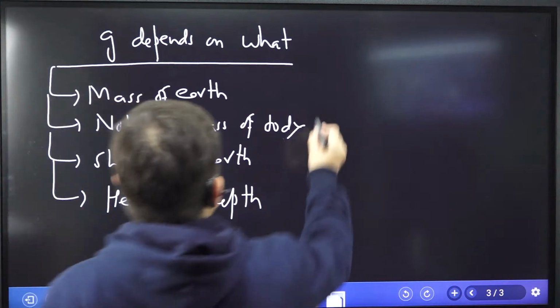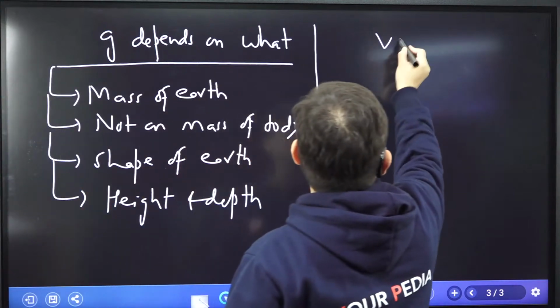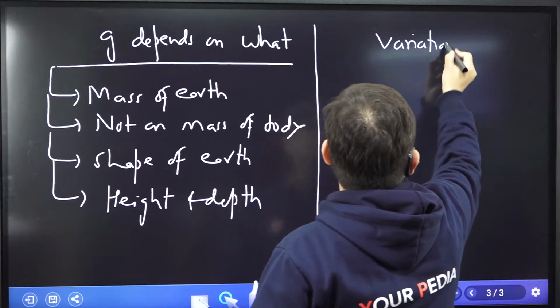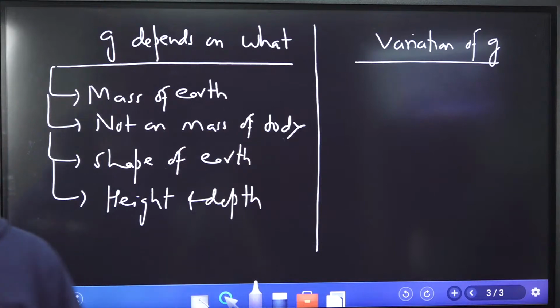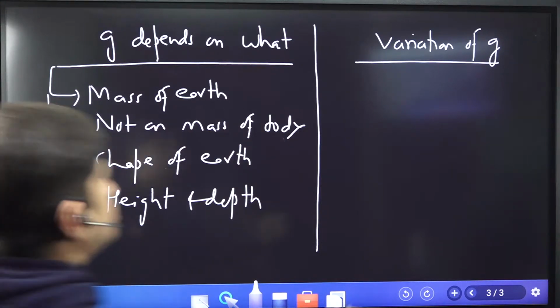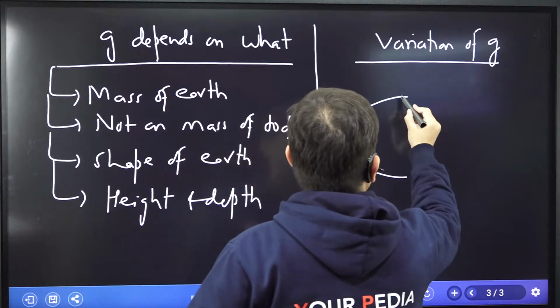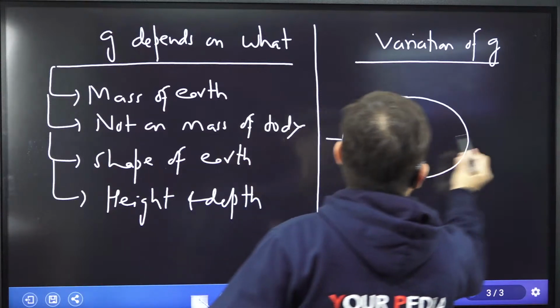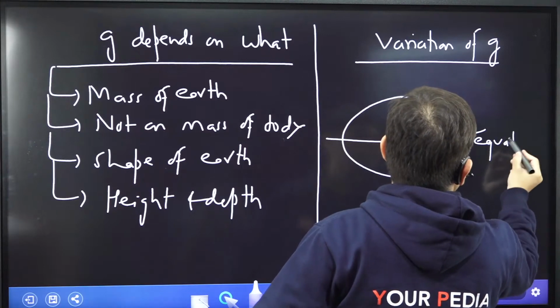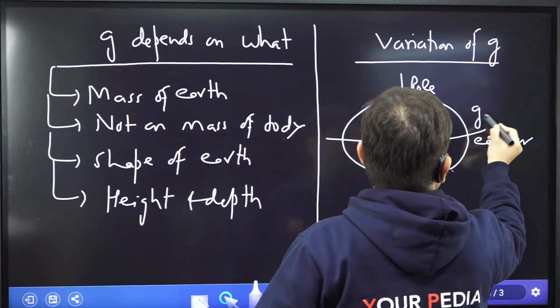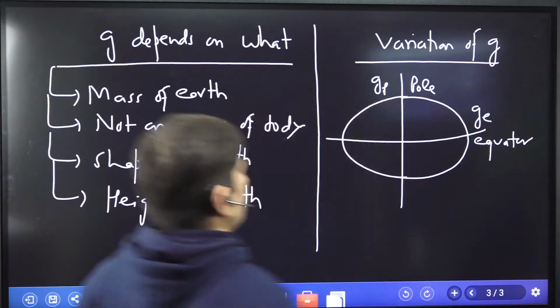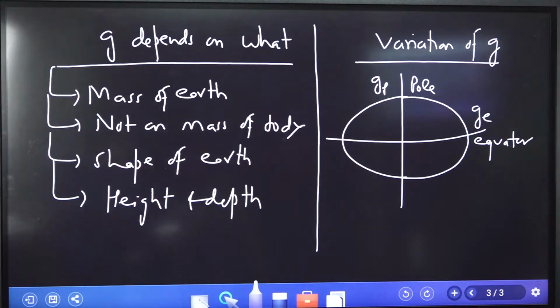Now I start discussing the variation of G. What is the variation of G? Let me discuss how the g is varying. So if I tell you, number one, about the shape, earth is something like this. It is the equator, and this is called the pole. What about G on pole and G on equator?